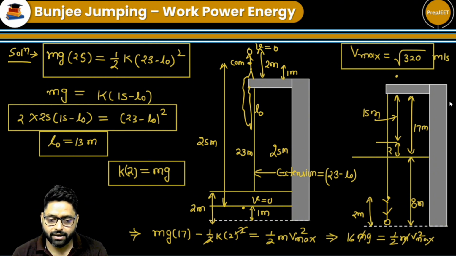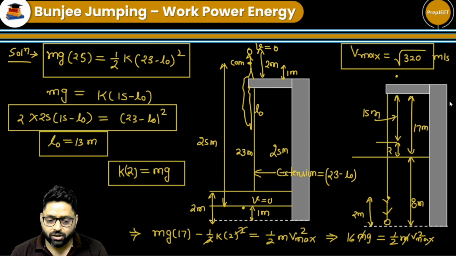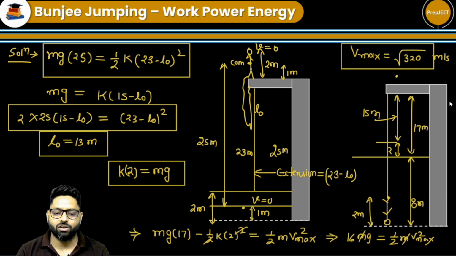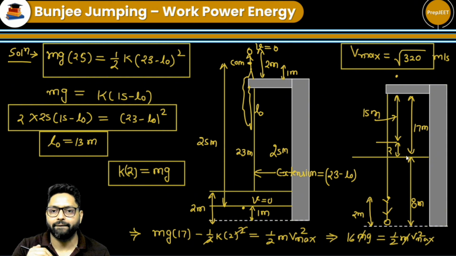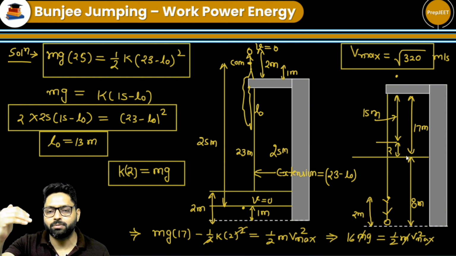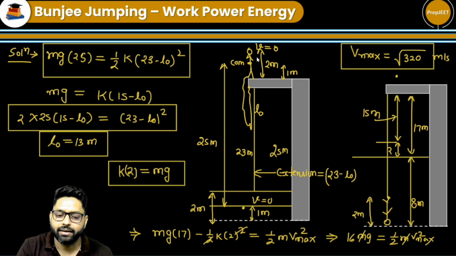Okay. So this is a really good question actually. Now we talk about the maximum acceleration of her. So when there is an extension of 2 meter, the force by the spring is equal to mg. The force by the string is equal to mg. So when she starts falling from here, the acceleration is g. When the string is slack, the acceleration of her is g.